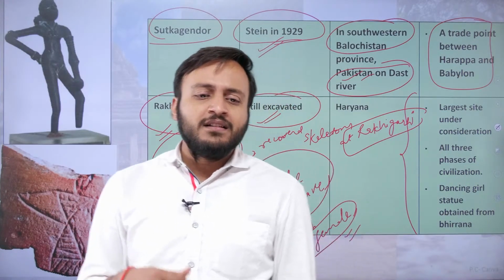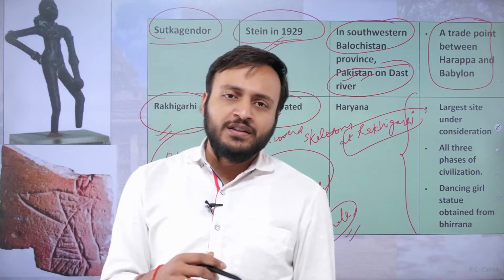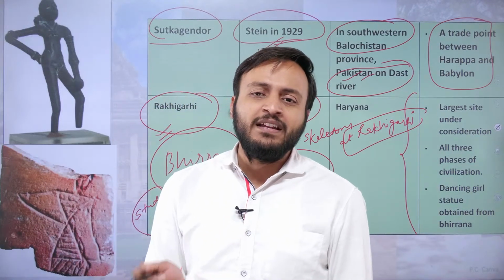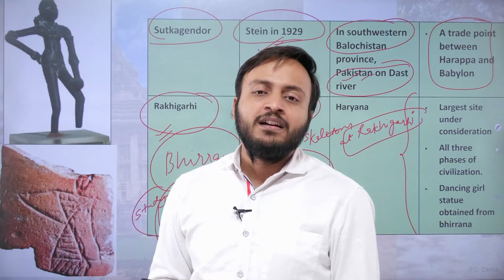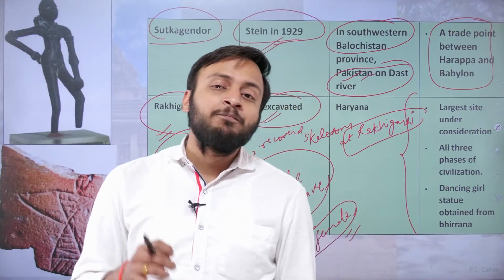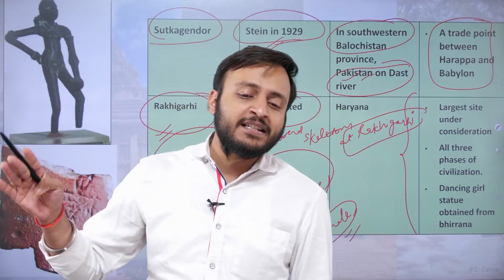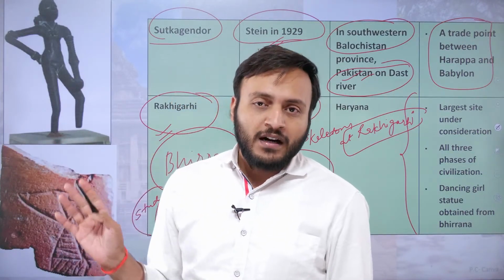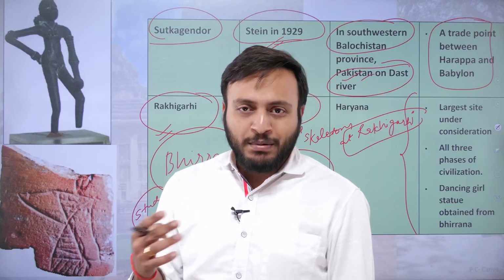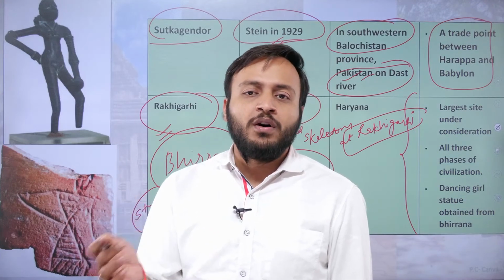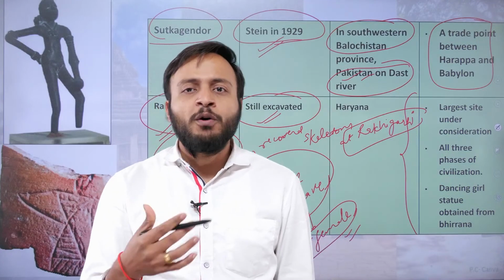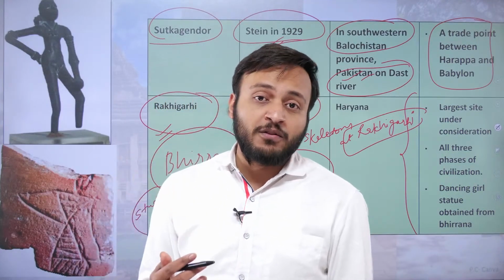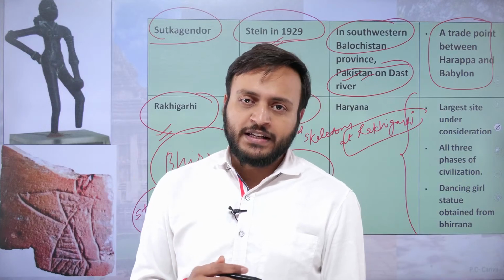So this has somehow ruled out the possibility of the presence of any Central Asian genes in the Harappan skeleton found at Rakhigarhi. This completely eliminates any chances that the Harappan civilization was built or developed by any Central Asian group of people, or that any invasions from Central Asia took place. Got it, everyone?